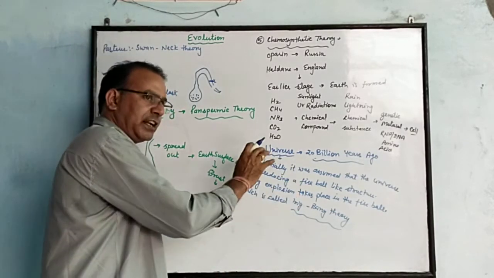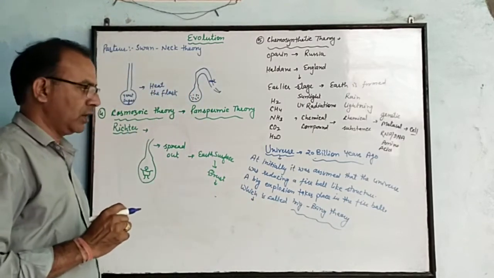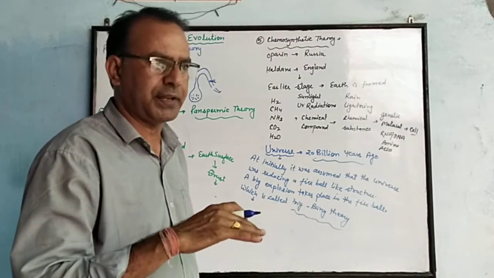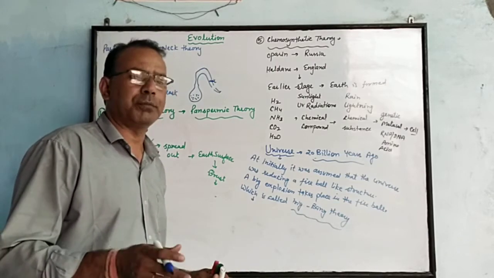After the explosion, the earth was formed, because the substances present at the upper surface cooled down and changed into soil particles and formed the earth.